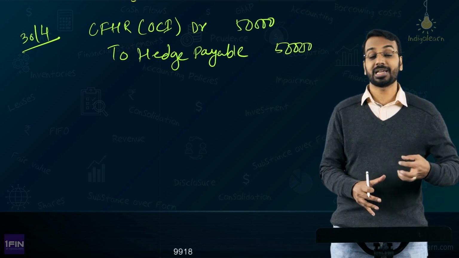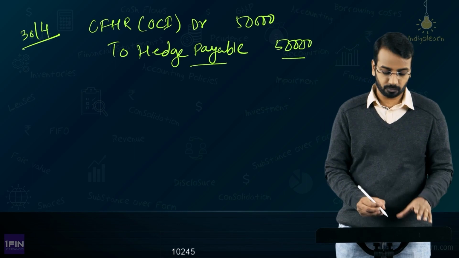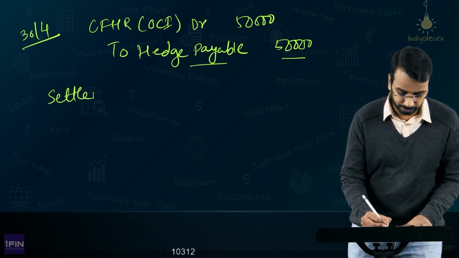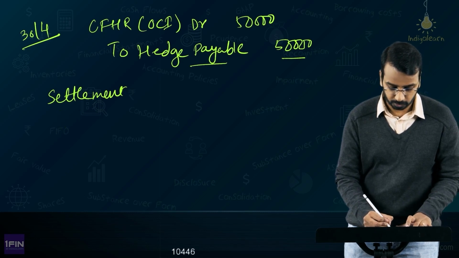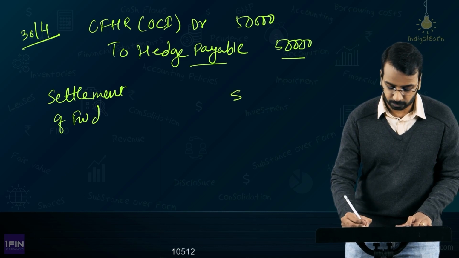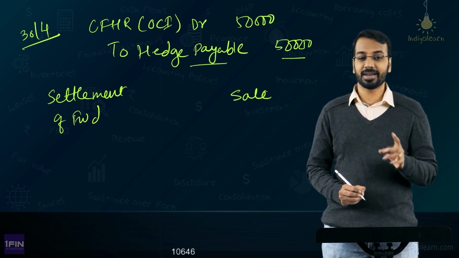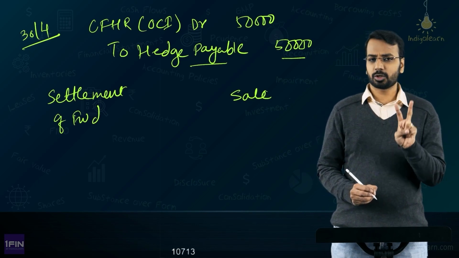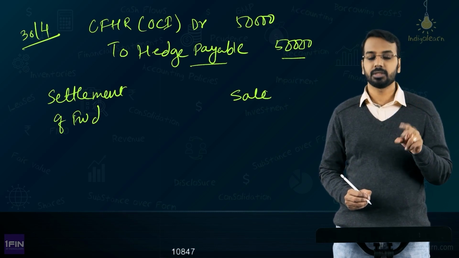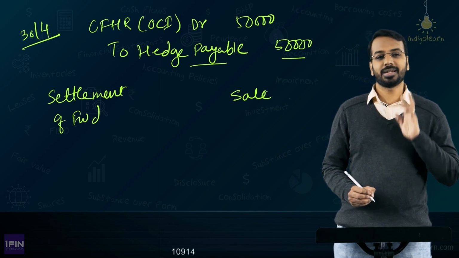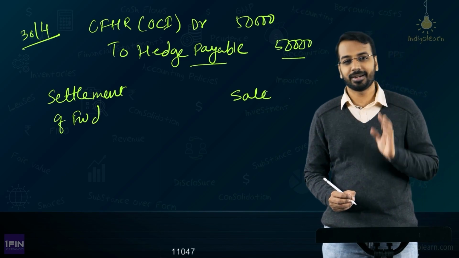Most of the cases forward contracts are with a bank, so you will have to pay the amount to the bank, right? Now on 30th of April, there are two things that would happen. What is one? First one is settlement of hedge, settlement of forward, second one is sale transaction, right? Now when there is a settlement of forward, there are two things possible. One, there can be a gross settlement, or there can be a net settlement. In gross settlement, what would happen? You will have to give $1 lakh and you will get the agreed rate of 80 lakhs, right?